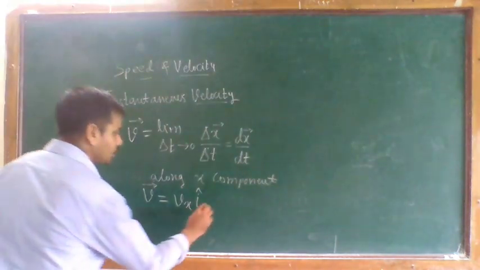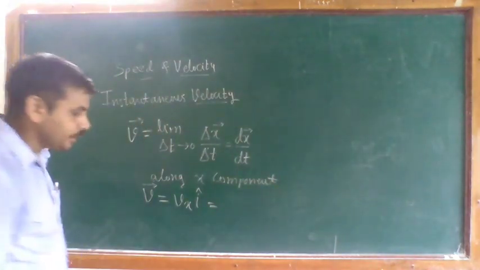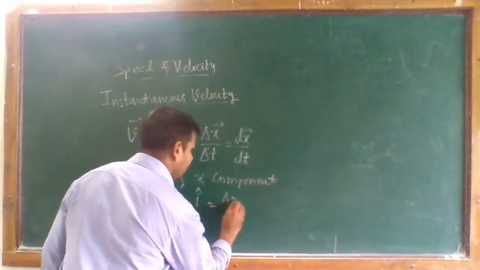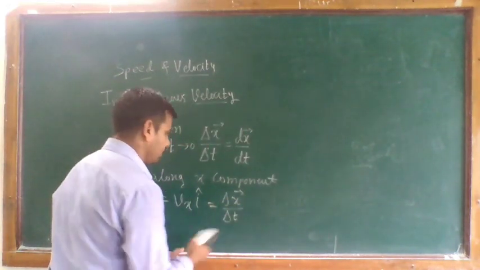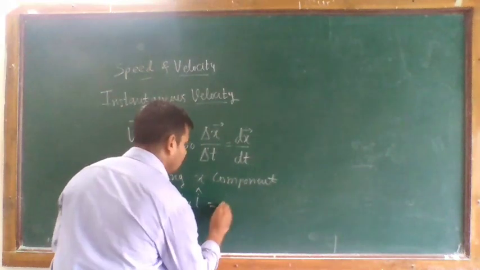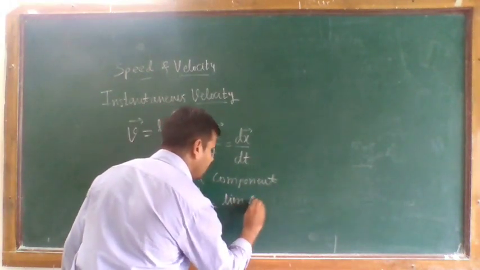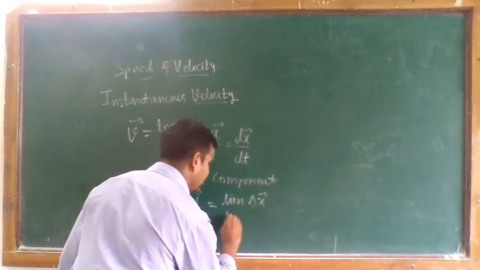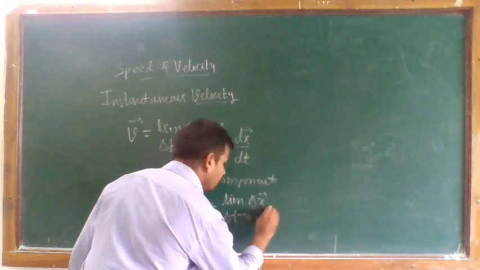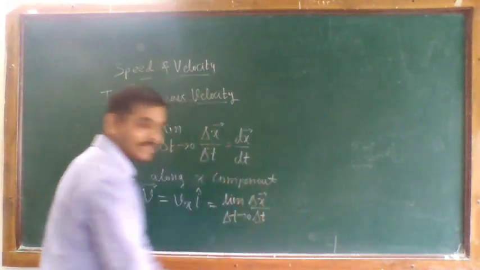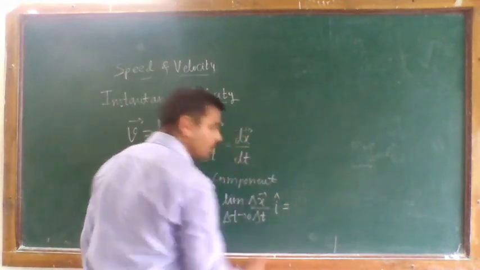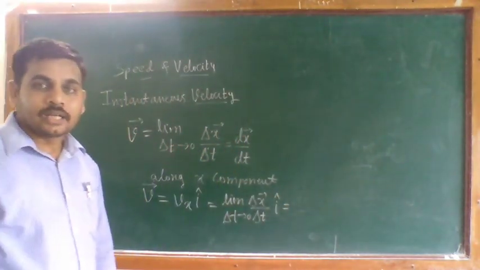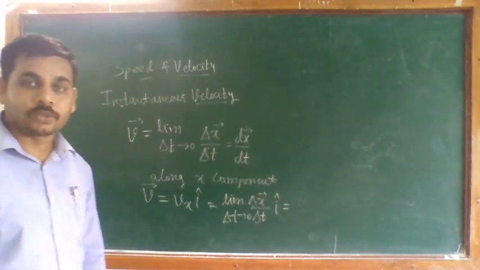Or in terms of the limit, you can write the limit of delta x vector by delta t as delta t tends to 0, times i cap, which is equal to the rate of change of displacement with respect to time.